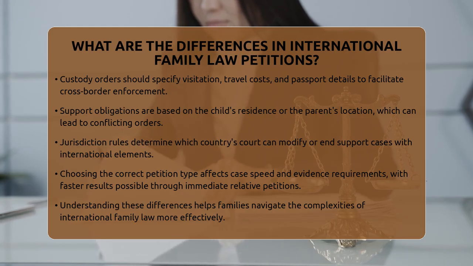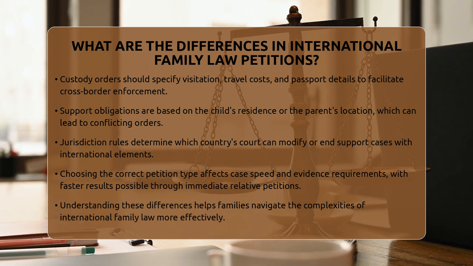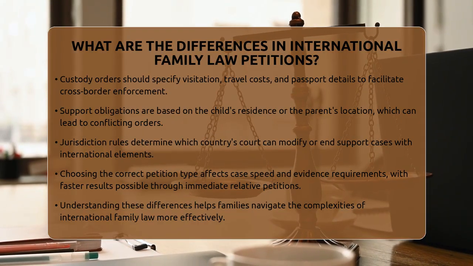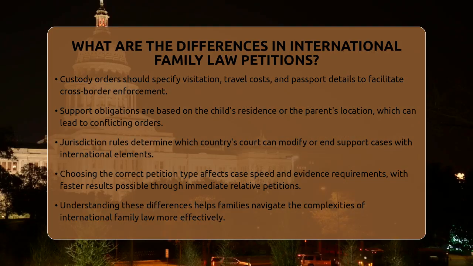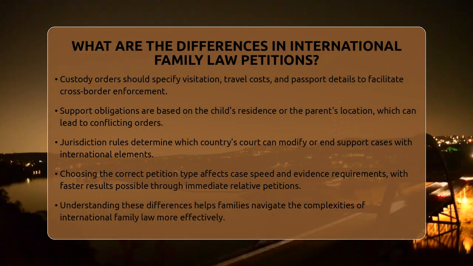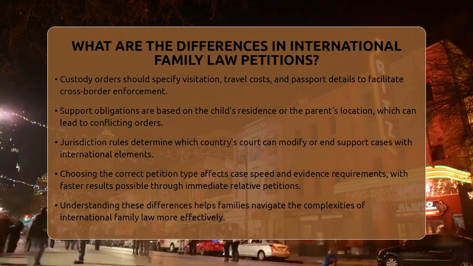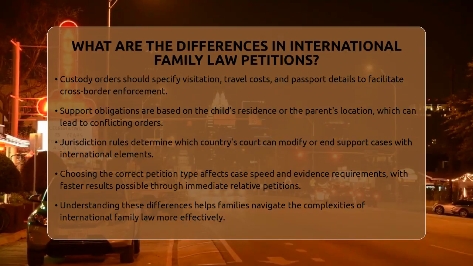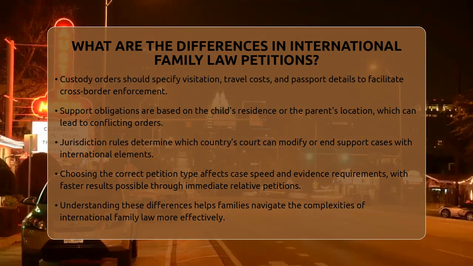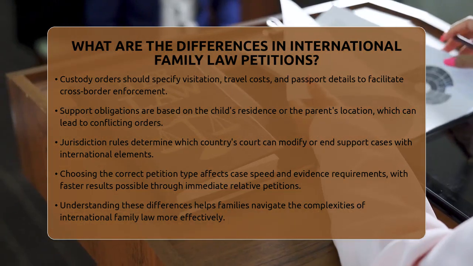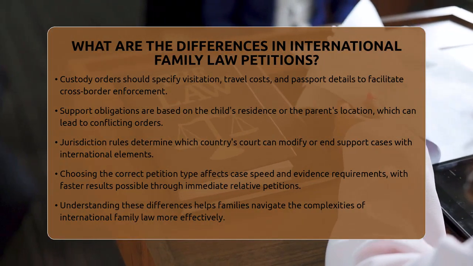In legal filings, choosing the right petition type impacts how quickly a case moves and what evidence is needed. Filing an immediate relative petition can lead to faster results because there's no waiting for visa numbers. But if that's not an option, family preference petitions require patience and planning. For custody and support cases with international elements, understanding which country's courts have authority is essential. The facts of each case, like where the child has lived or where the parents are located, guide these decisions. Knowing these differences helps families navigate the complex world of international family law petitions more confidently.